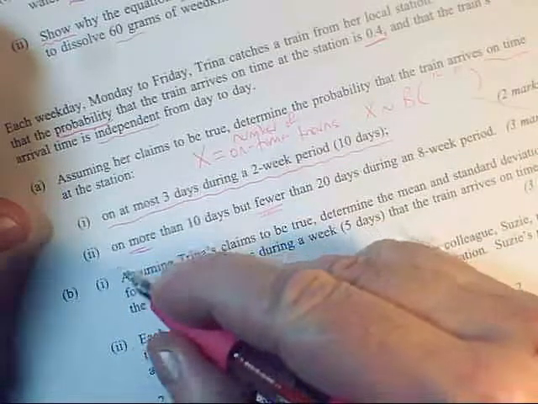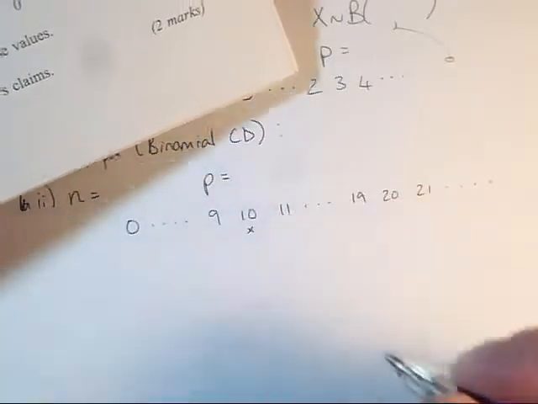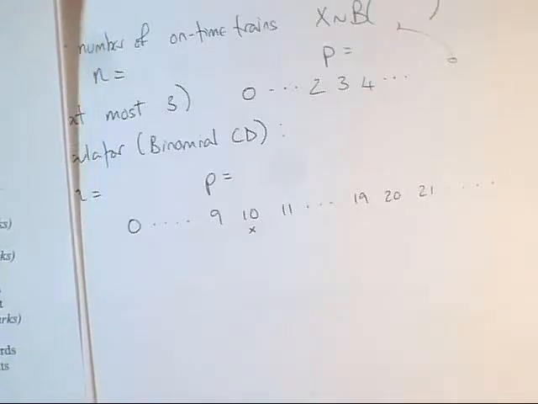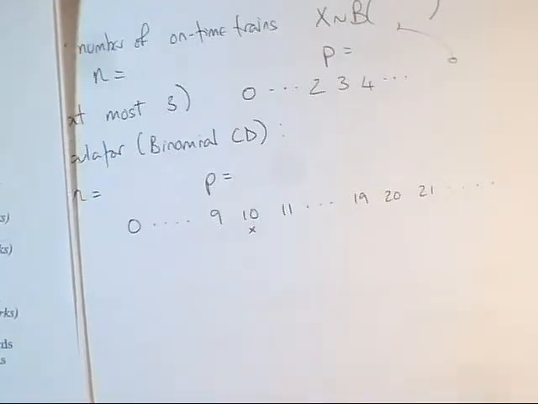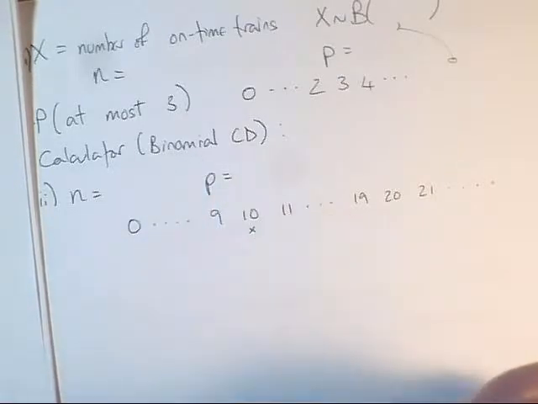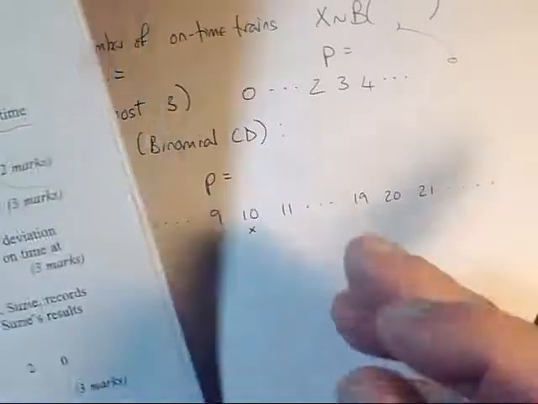Well, for this one here, more than 10 days, no, it can't be 10 days, so you're going to have a cross on your 10. Okay, so put ticks and crosses on, get boxes. In this particular case, there are going to be 2 boxes, and you're going to be subtracting 2 values from binomial CD. Okay, so that was part A.